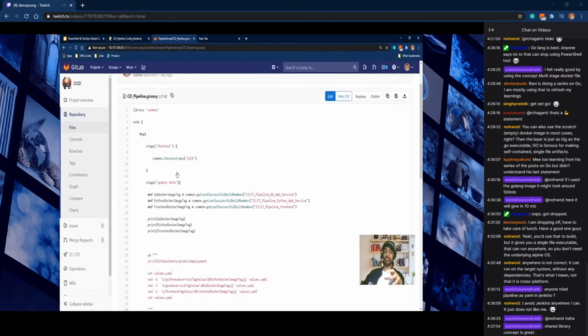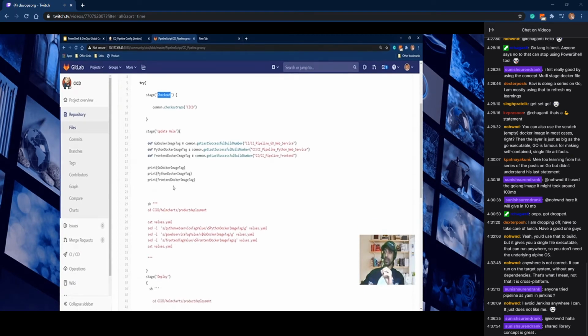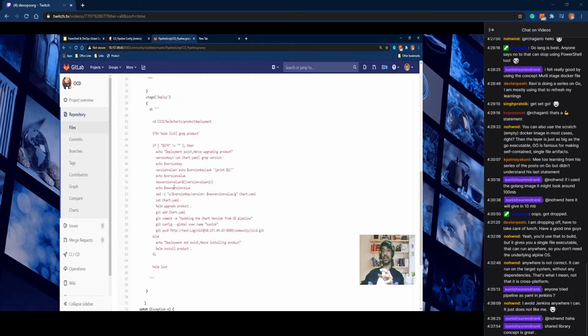The pipeline also has different stages. One is to check out the CI/CD repo itself and update the Helm. I will come to the Helm part. Just think about it: it will update the Helm charts, and it will do some deployment. In our case, the product deployment happens through Helm. Helm is a package manager. It will pack the complete product into one chart, and we can use the chart to deploy that application into a Kubernetes cluster. It's a very good concept, and it is widely used nowadays. So we are also using the same. We are building a chart and deploying into the Kubernetes cluster.